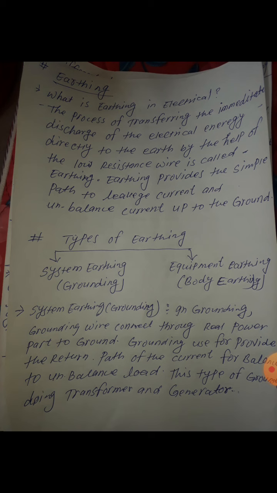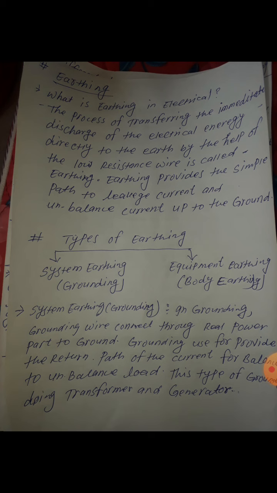Okay, and the next one is types of earthing. How many types of earthing are there? Especially, earthing is divided into two parts: system earthing, also called neutral earthing or grounding, and equipment earthing, also called body earthing. So there are two types of earthing: system earthing and equipment earthing.